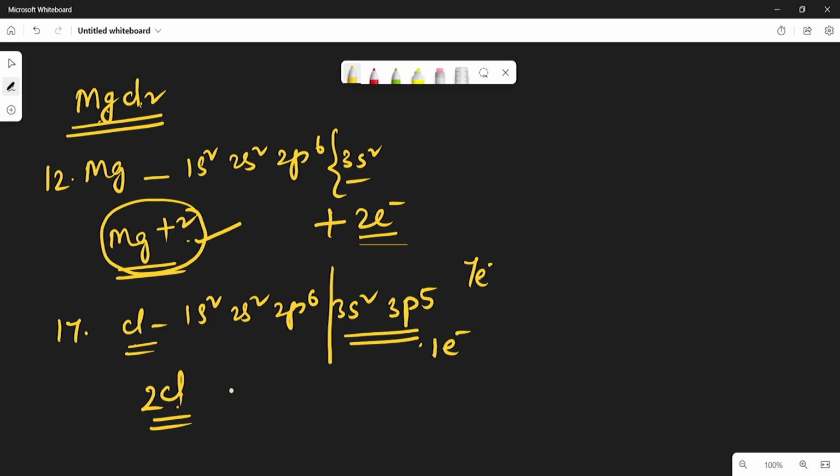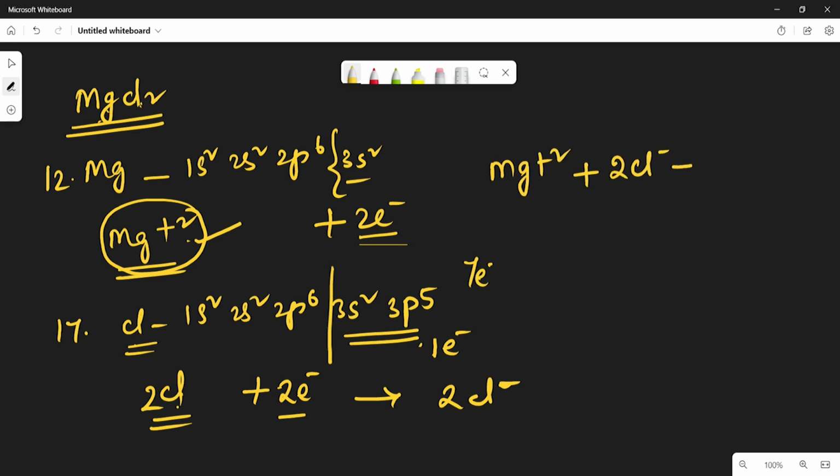So like this, the 2 chlorine atoms take the 2 electrons donated by the magnesium and become 2Cl-. So like this, Mg2+ plus 2Cl- gives rise to MgCl2. So like this magnesium chloride forms.